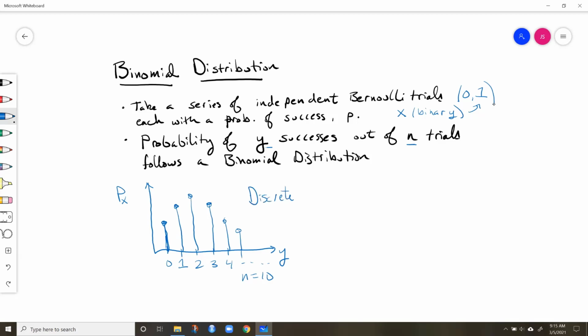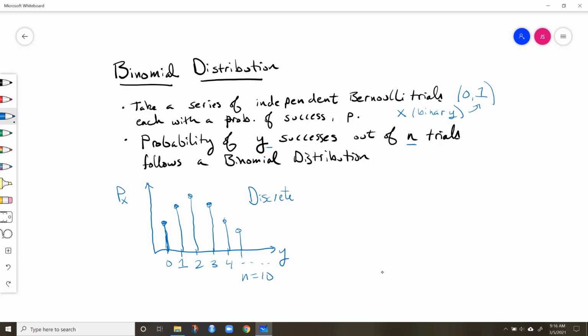It's a discrete distribution because Y, our binomial random variable, can only take on discrete numbers. I can't make half a shot. I can't have half of a success. So the parameters for this are n, how many trials we are looking at, and the probability p. Then we can find the probabilities of a given number of successes, say less than 5 shots or more than 5 shots, etc. So that's what the binomial distribution is.